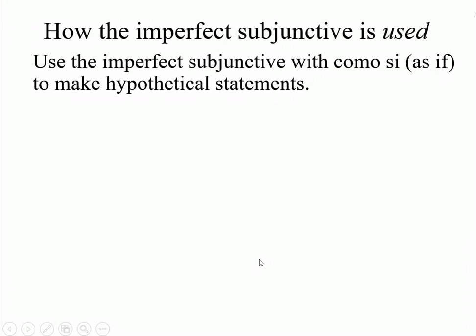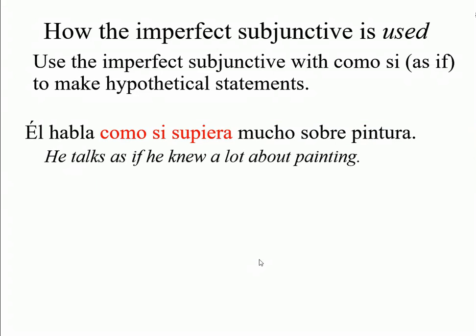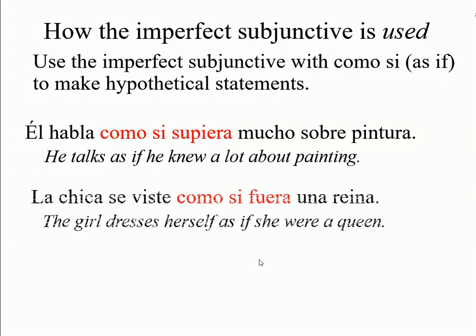Use the imperfect subjunctive with como si, as if, to make hypothetical statements. Él habla como si supiera mucho sobre pintura. So he talks as if he knew. He doesn't, but as if he knew a lot about painting. La chica se viste como si fuera una reina. The girl dresses herself as if she were a queen.